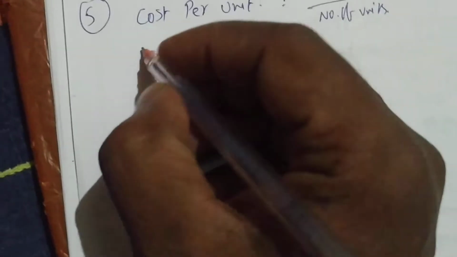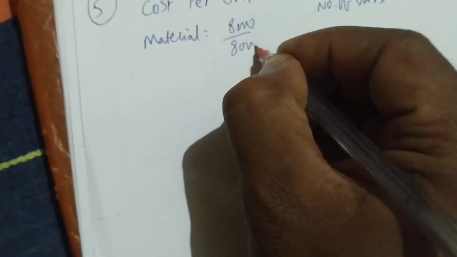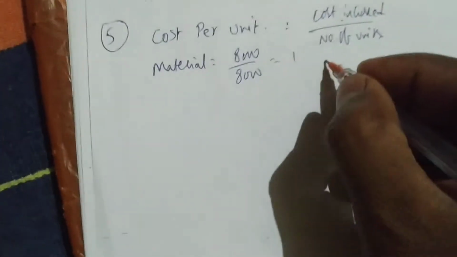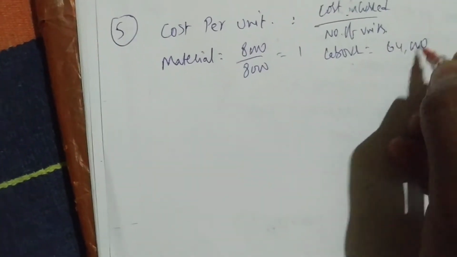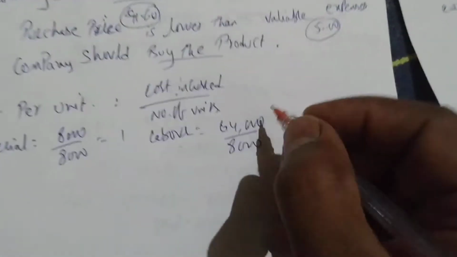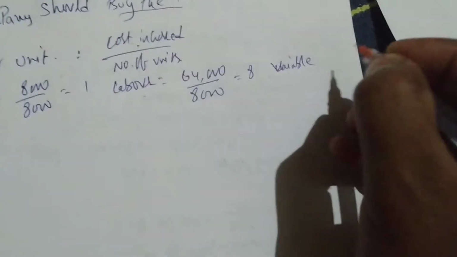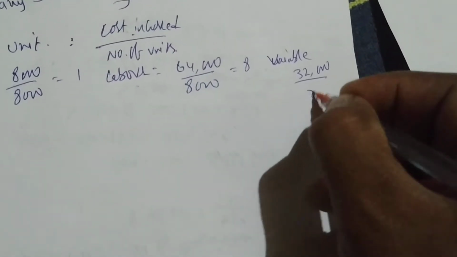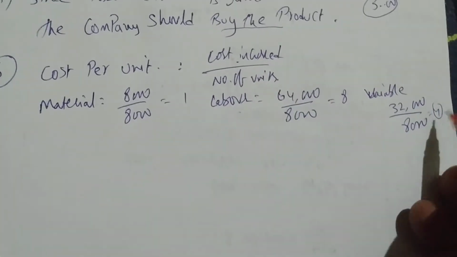Okay, so we'll first find out material. Material cost is how much? 8,000 divided by number of units 8,000, we'll get 1. Okay, next we'll find out labor. How much is labor? 64,000 divided by number of units, which is 8,000 as given in the question. So 8 ones are 8, 8 eights are 64. Next, we are having variable overheads. How much? 32,000 divided by 8,000, we get 4. Okay, so we got material 1, labor 8, and variable cost 4.